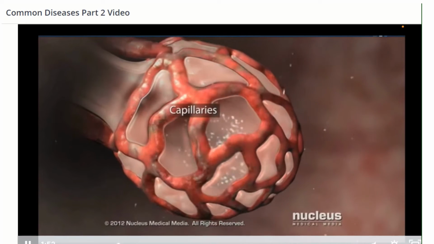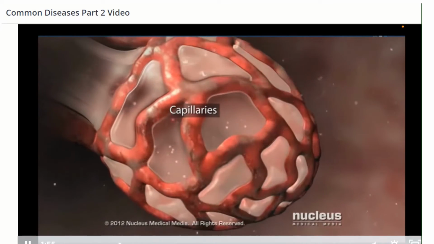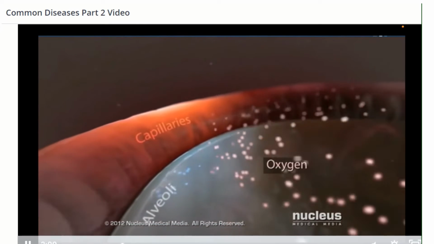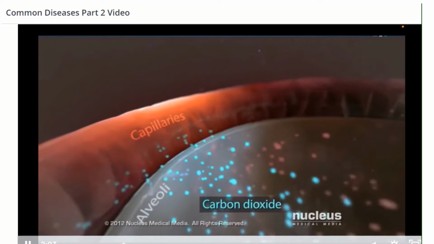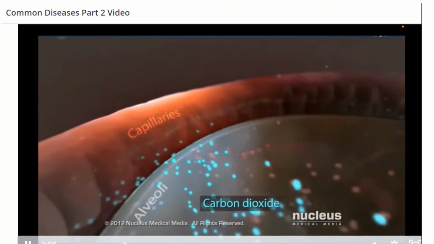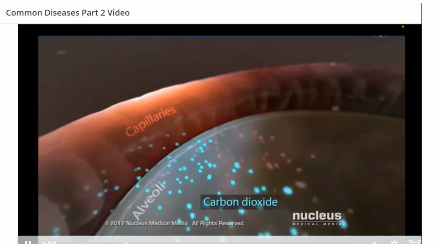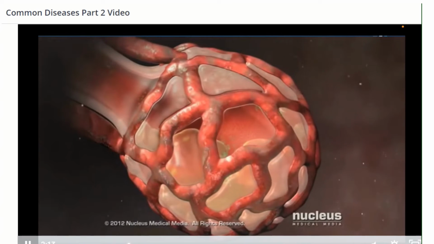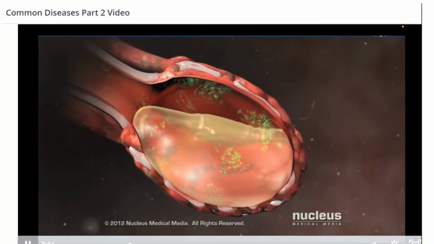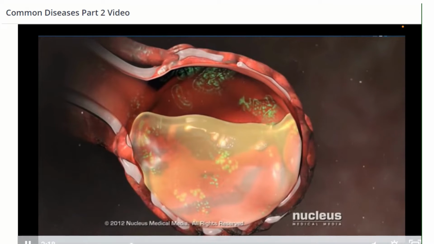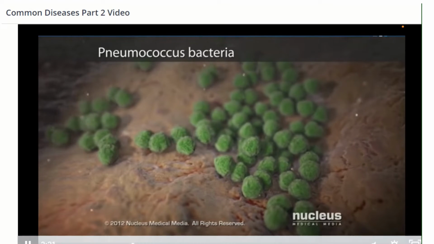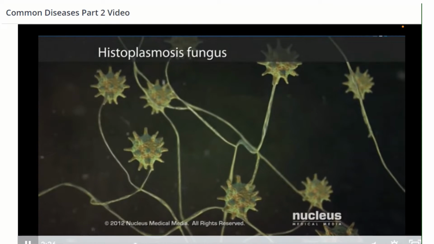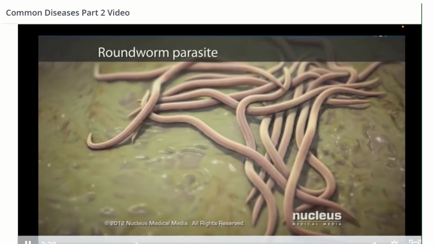Small blood vessels called capillaries surround your alveoli. Oxygen from the air you breathe passes into your capillaries. Then carbon dioxide from your body passes out of your capillaries into your alveoli so that your lungs can get rid of it when you exhale. If you have pneumonia, your airways or lungs have an infection caused by germs, such as bacteria, viruses, fungi, or parasites.